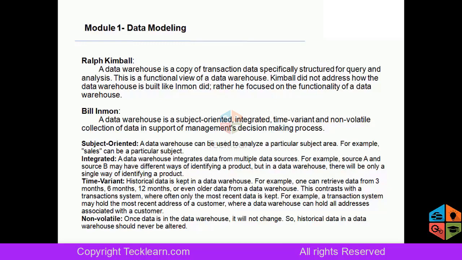Time variant. Data modeling has to be time variant. For example, if I have a data model created for invoice data, I should be able to quickly tell the volume of invoices that I received last year, how many invoices were received, and how much amount I paid in the first quarter of last year and the first quarter of the current year. That means how much increase or decrease there is between the first quarter of the current year and last year.